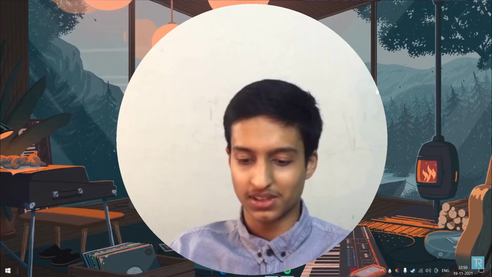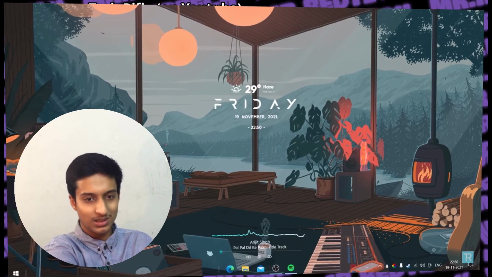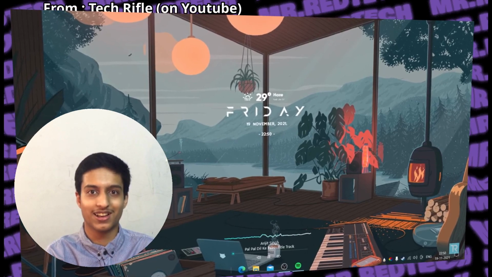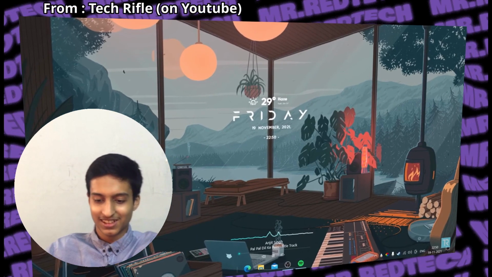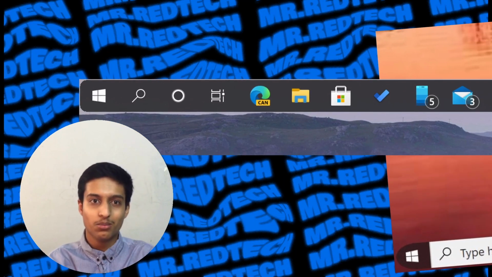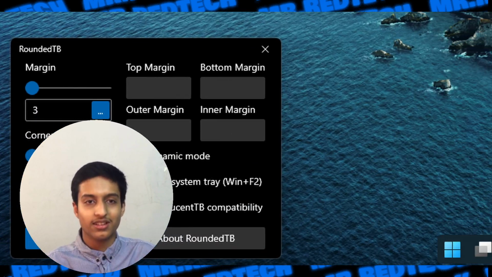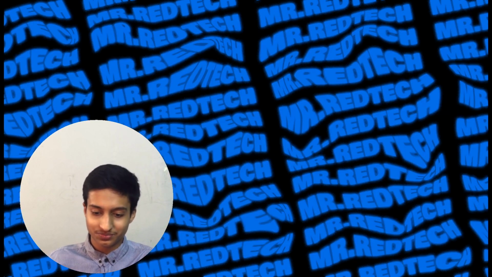Then we have fifth, translucent TB, which is basically your taskbar turning into a massive transparent chunk of glass. Yikes. Then we have RoundedTB, and this thing does a pretty good job. On Windows 10, it does this, but on Windows 11, it does way better stuff. So then, do you want to really do it?